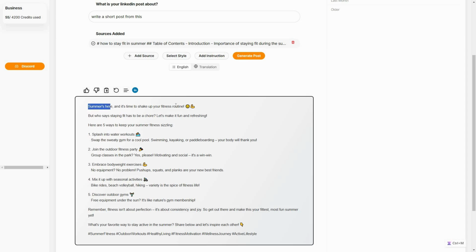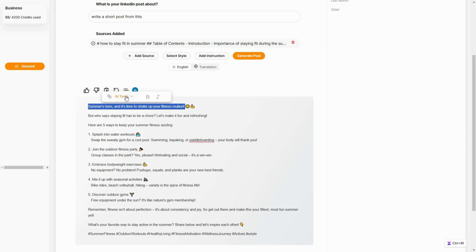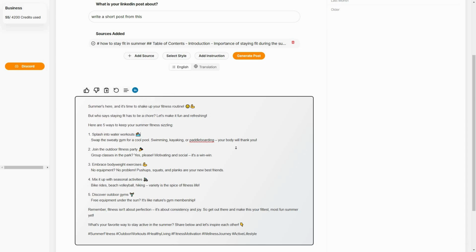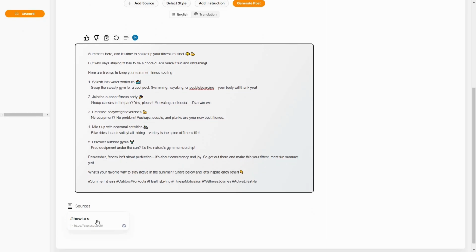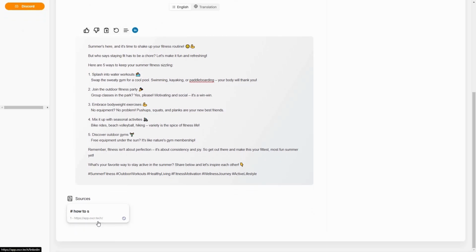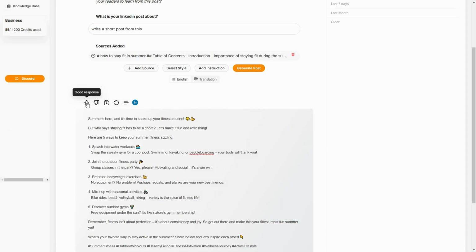Now I can also once again select any text. And then I can use the AI tools to rephrase, make the sentence longer or shorter, or continue writing. So this is how I can also edit this particular post. And at the end, I can see exactly what the source is for this post. And on top, there are some options such as I can mark it as a good response or bad. I can copy it to clipboard. I can regenerate if I do not like this particular post. I can also make it shorter and I can directly share it on LinkedIn.